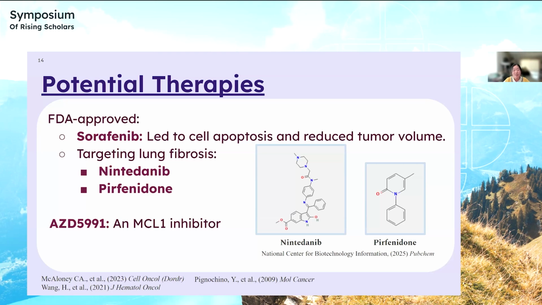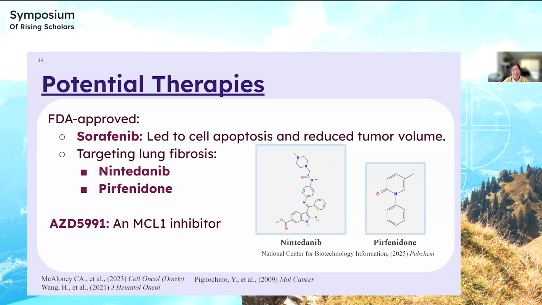The first one is sorafenib, which is a medication that led to cell apoptosis and a reduced tumor volume. Next, nintedanib and pirfenidone are 2 therapies that both target that lung fibrosis. So these therapies really look to get rid of that tumor-supporting phenotype. Here I have their 2 compounds in image form right on the slide.